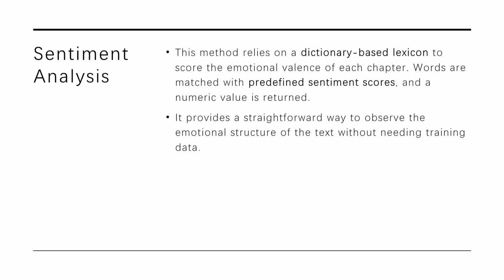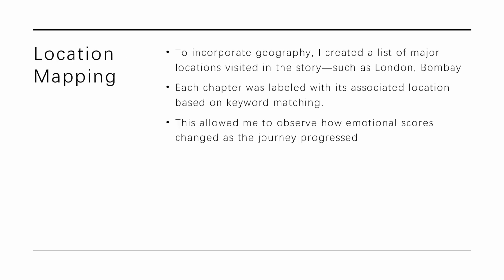I chose to use it because it is widely used in literary analysis and is well suited to narrative-driven fiction. So it provides a straightforward way to observe the emotional structure of the text without needing training data. So the result is a sentiment score per chapter, which can be plotted to visualize the emotional arc of the story.